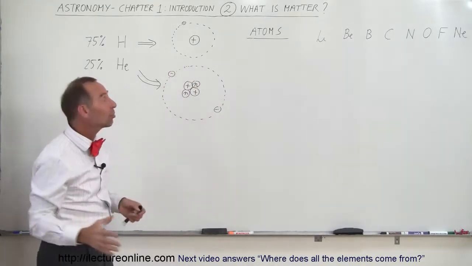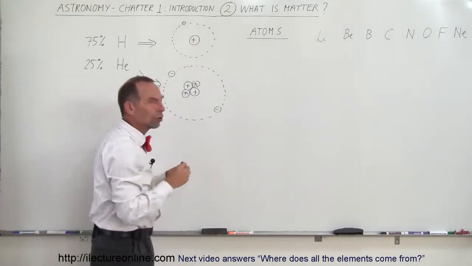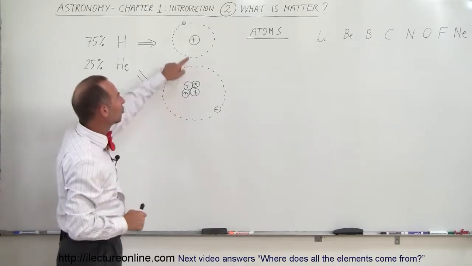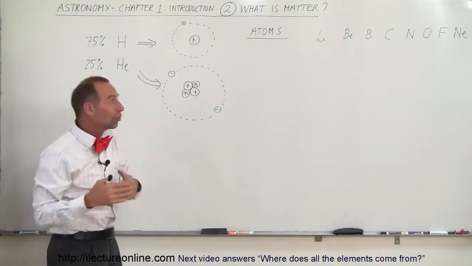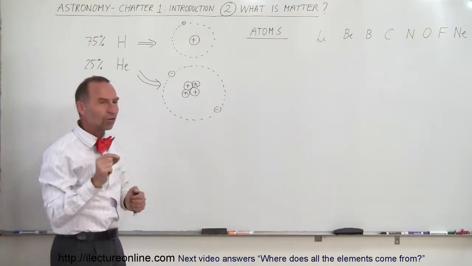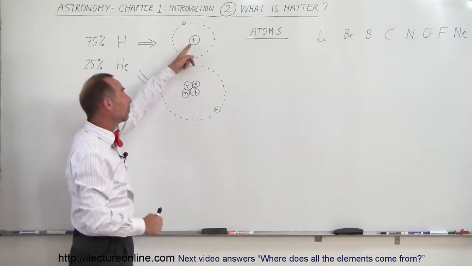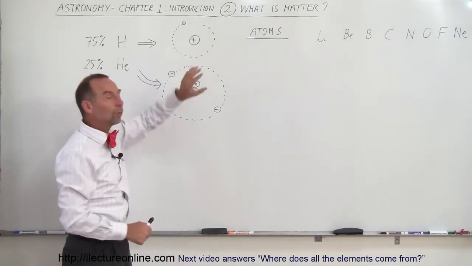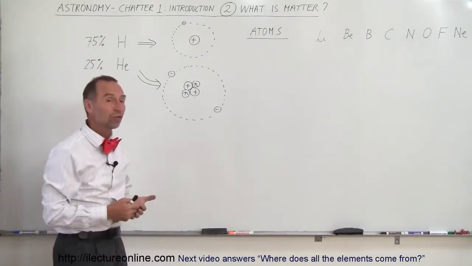it. The one exception is hydrogen, which only has a single nucleon. A nucleon is a nuclear particle, which is a proton in the center and one electron going around it. So hydrogen is the only atom in the universe that does not have a neutron. Although there are some what we call isotopes of hydrogen that do have a neutron, so there will be one proton and one neutron in the nucleus, but that's relatively rare compared to most hydrogen in the universe.